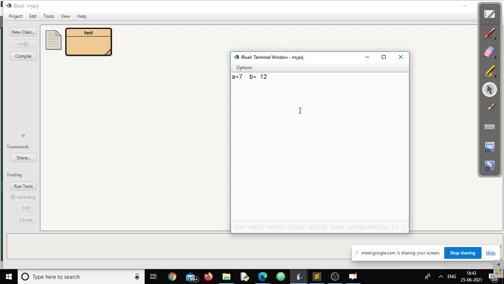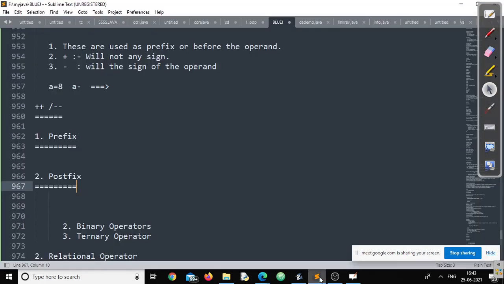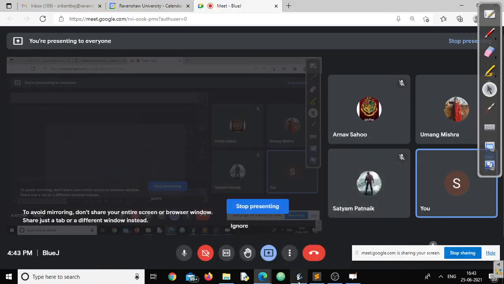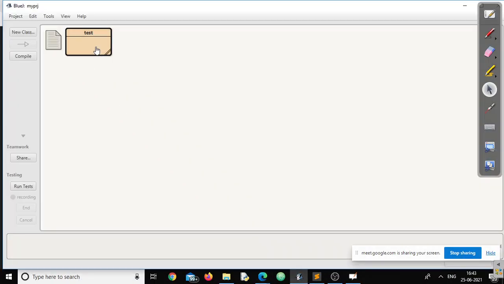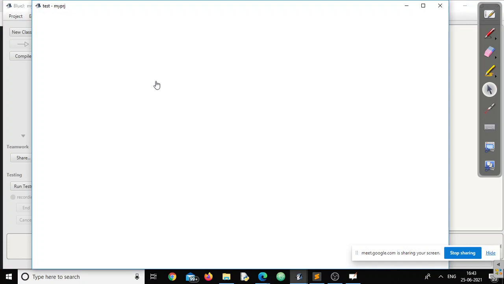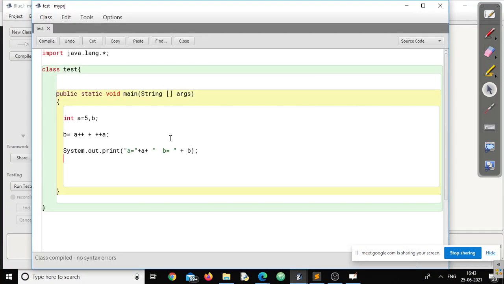So 12. And you got the point why it is 12, right? You understood the entire thing why it is 12, right? Now tell me, if at all I'm writing plus a, now what will be the answer?